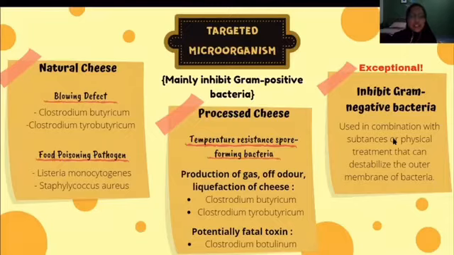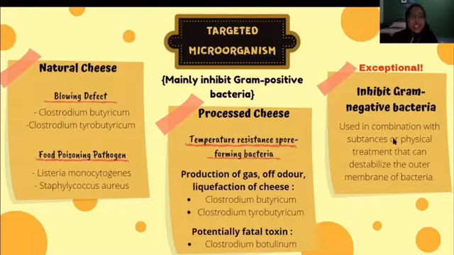This defect is characterized by the formation of air spaces, such as eyes, slits, and cracks caused by the production of bubble gas from anaerobic spore-forming bacteria, Clostridium butyricum and Clostridium tyrobutyricum. Therefore, Nisin is used to inhibit the growth of these bacteria and thus prevent the blowing defect.